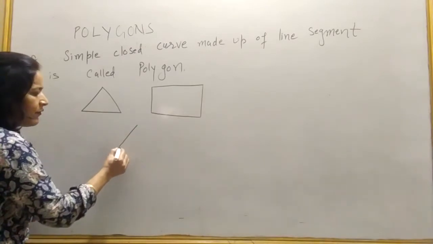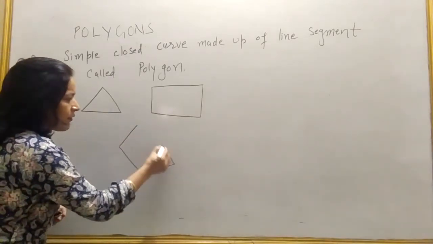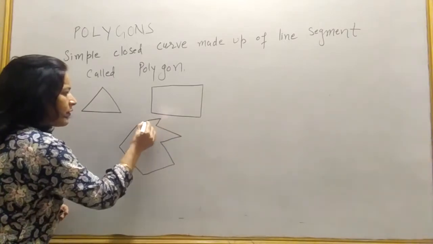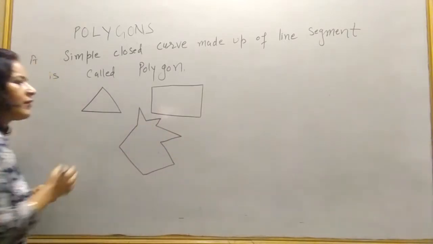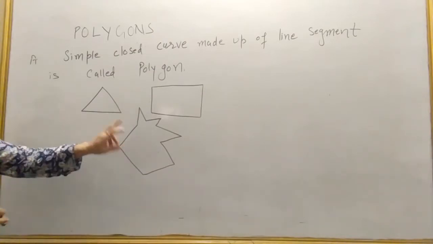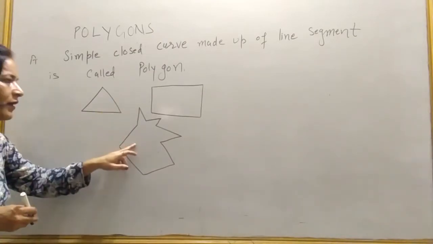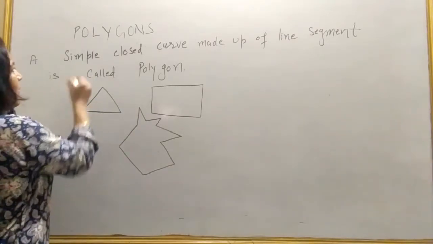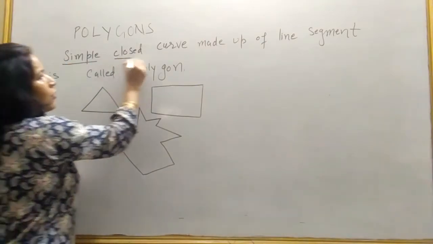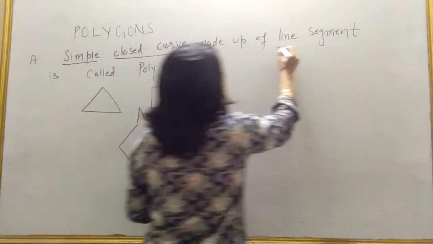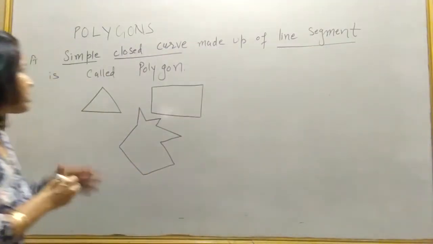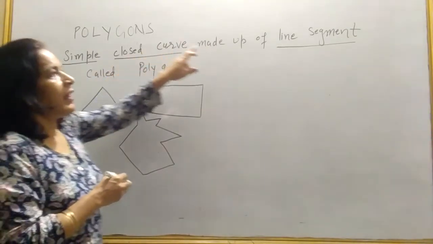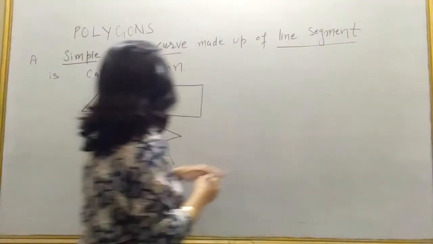Again curve, closed curve, simple curve made up of line segment. So simple closed curve made up of line segment. Three things: it should be simple, it should be closed curve, and only made up of line segment.